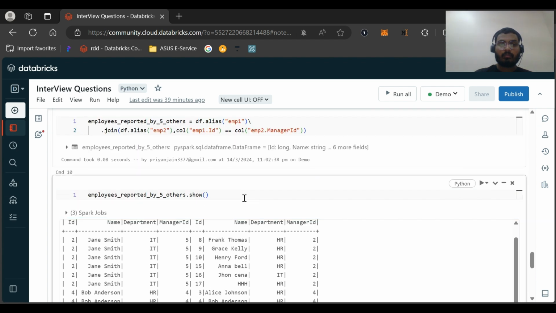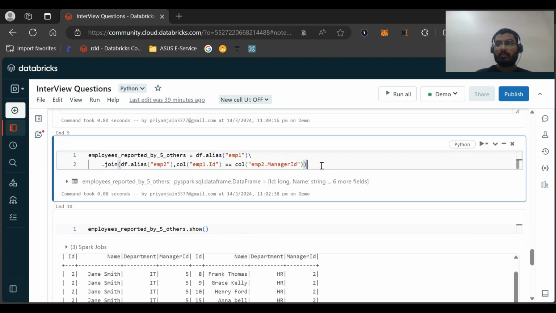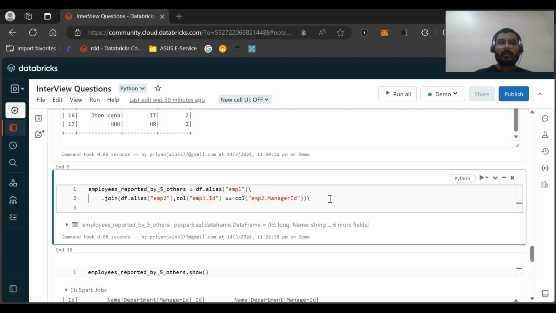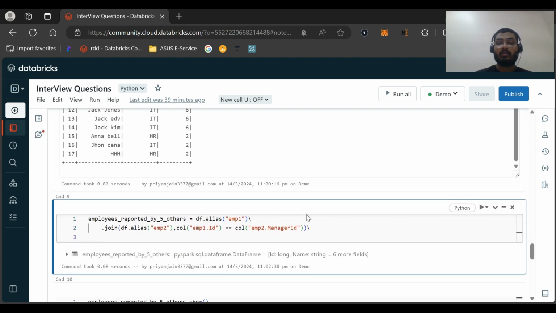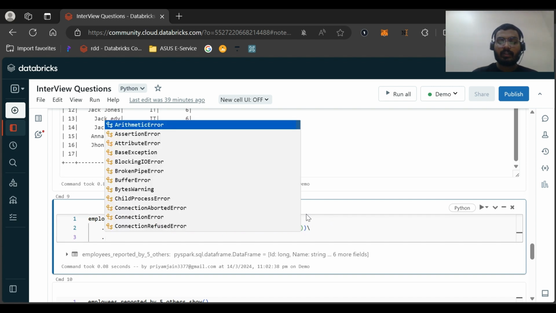Now we need to group by. Why are we grouping by? Because we want the manager ID, the manager who is being reported by five other employees. So we group by the non-aggregating columns.